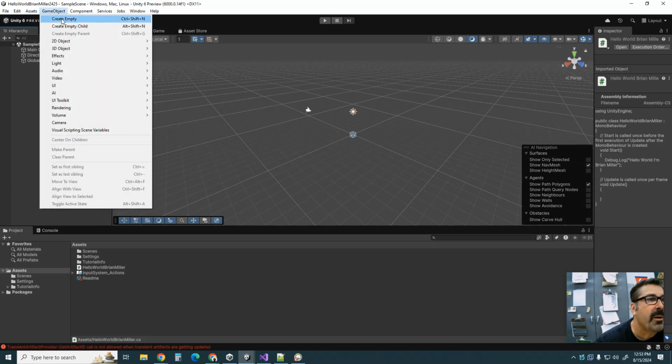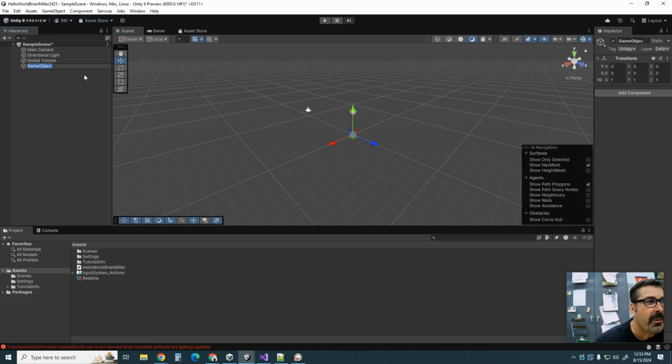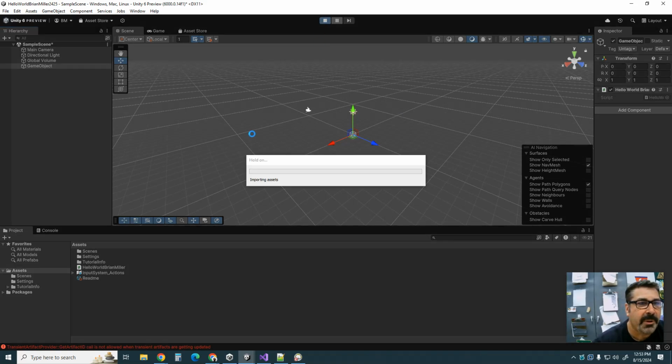So we go GameObject, Create Empty. We have our empty game object, and this needs a component. So we're going to add this script as a component to our game object. I'll drag it over here. It works better. Now we have this script attached to something in the scene, so now it can work. If I hit run, let's see what happens.